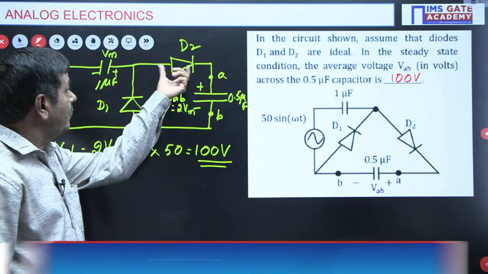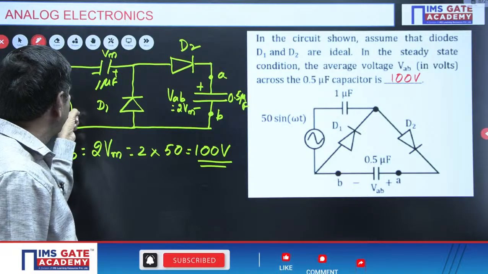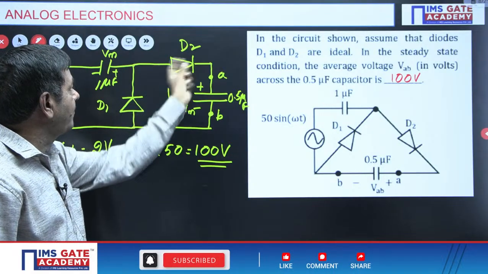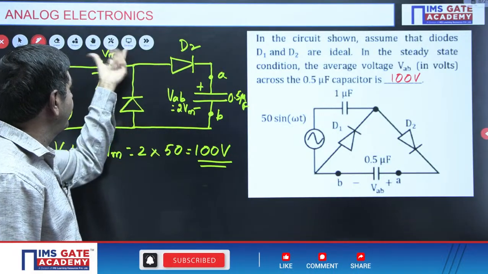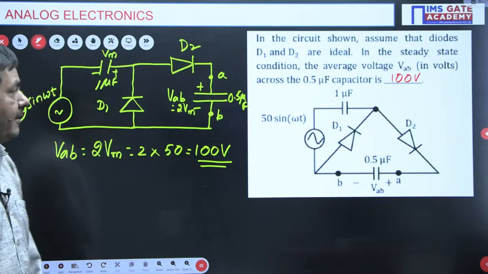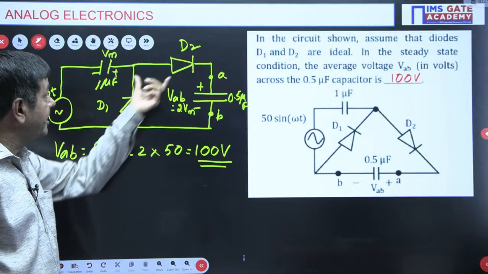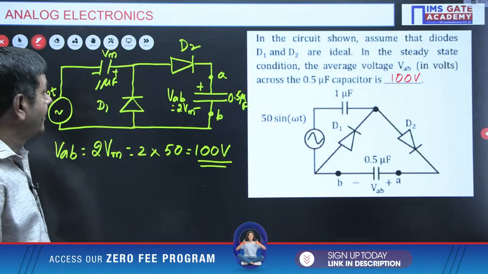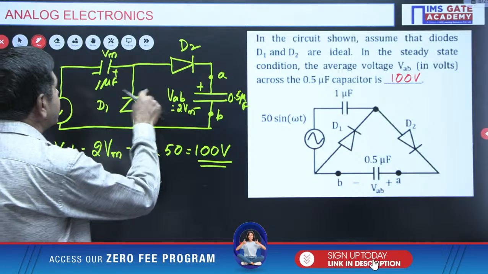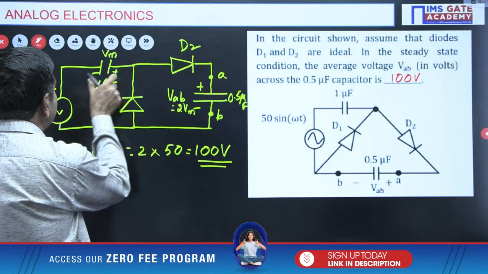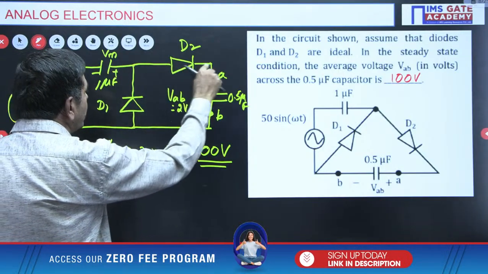But this other diode will be in the off state. A negative pulse you are giving is minus, and minus means this diode is off. This is an open circuit only, developing Vm only. In case you give the positive pulse, this diode is off and this diode will be on. At that time, what is going to happen? This diode is off, meaning an open circuit. This is short circuited.